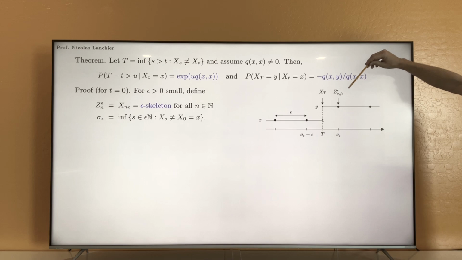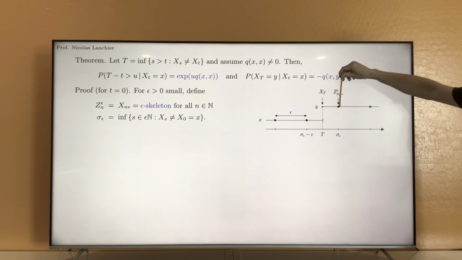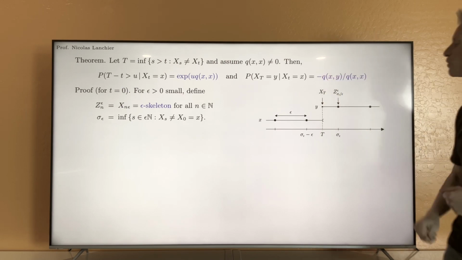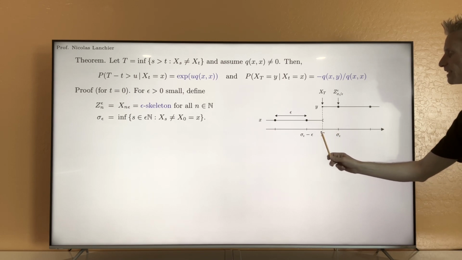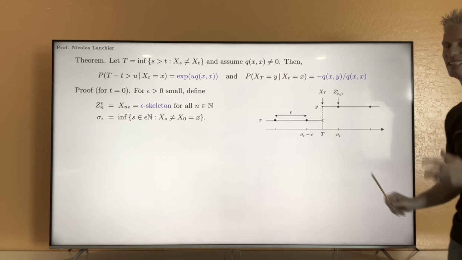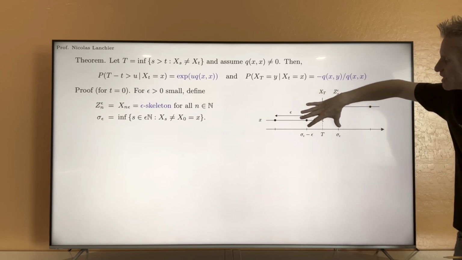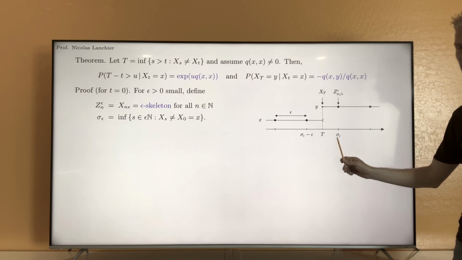So at time sigma epsilon over epsilon, the epsilon skeleton is going to be at state y, exactly like X_T. You see also that the difference between time capital T and time sigma epsilon is this length here, which is less than the length between sigma epsilon minus epsilon and sigma epsilon.